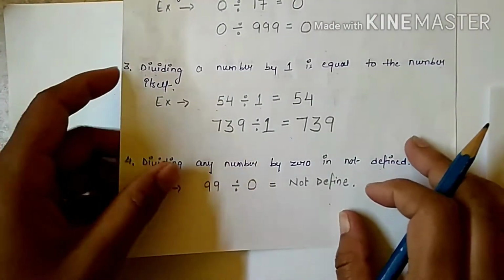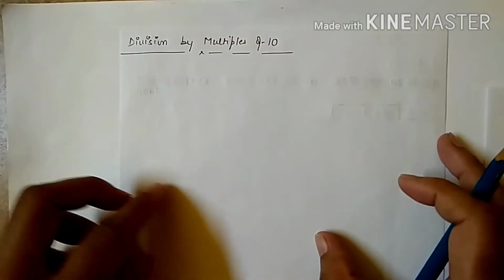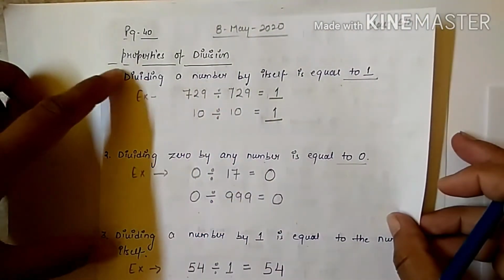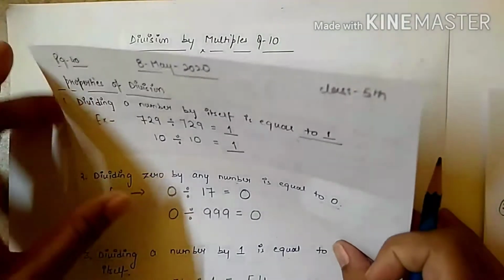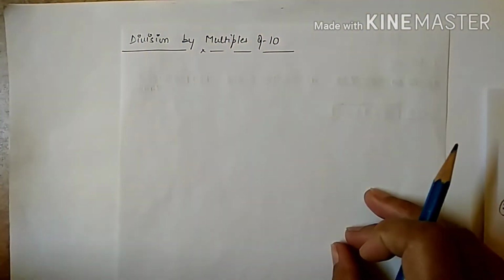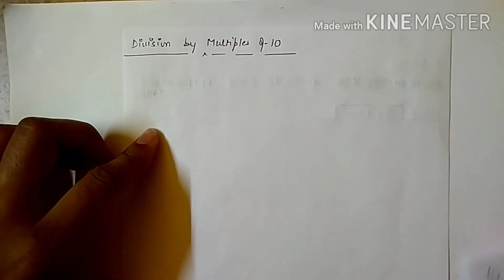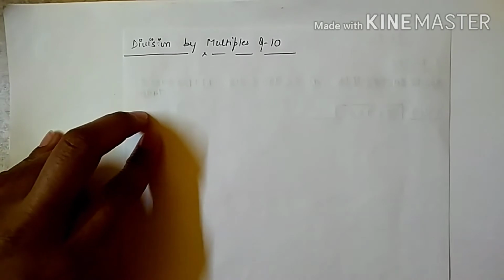Another thing which we are going to do in this video is division of multiples of 10. So after completing these properties of division, write another heading, that is division by multiples of tens. What we are going to do here is divide the number by a multiple of 10.